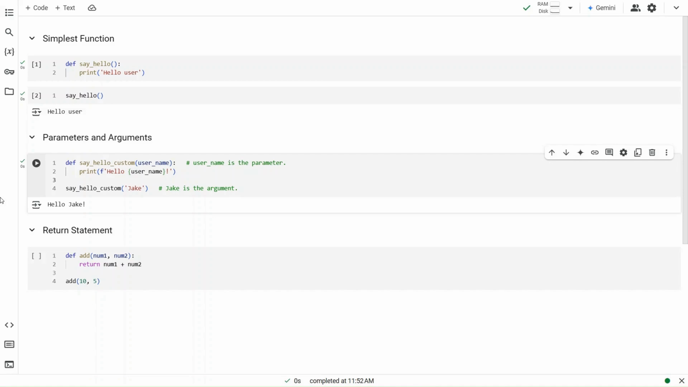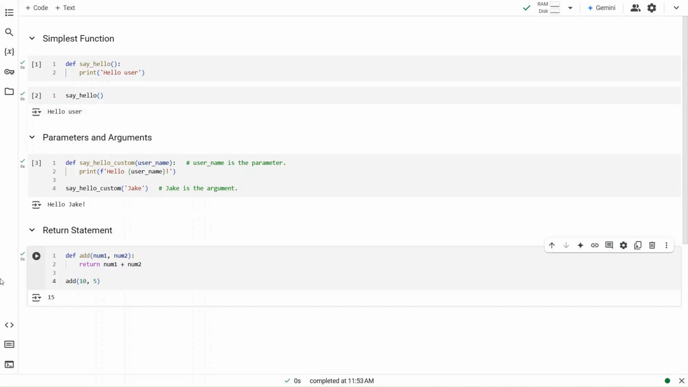Here is a bit of terminology. In this example, we pass Jake as the value to the function. It is called an argument. An argument is a value passed to a function when it is called, while a parameter is a variable, defined in the function, that receives the argument. In simpler terms, parameters are placeholders in the function definition, and arguments are the actual values you provide when calling the function. A function can also return something, as demonstrated by the function add. It takes two numbers as inputs, and returns the sum of the two numbers.